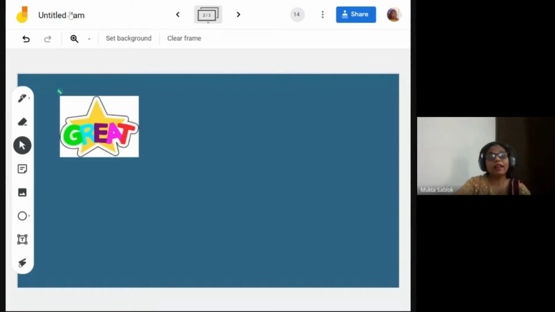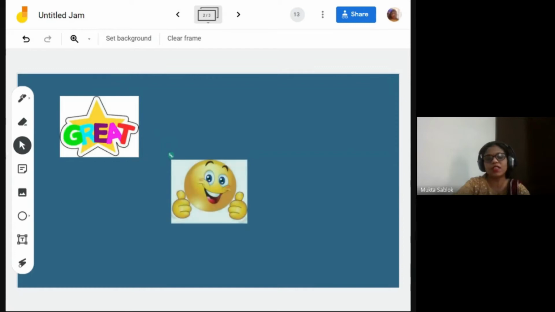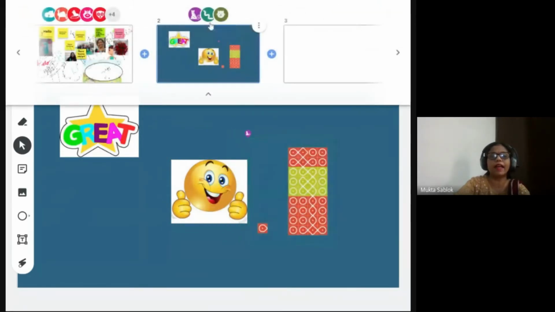Now here comes Untitled Jam. Yes, we have to install Jamboard from the Play Store if we are working on a mobile phone. So now we have the frame option. I have opened the second frame. I want to see what the first frame is. I'll click over here and it shows me my first frame and the second frame also.